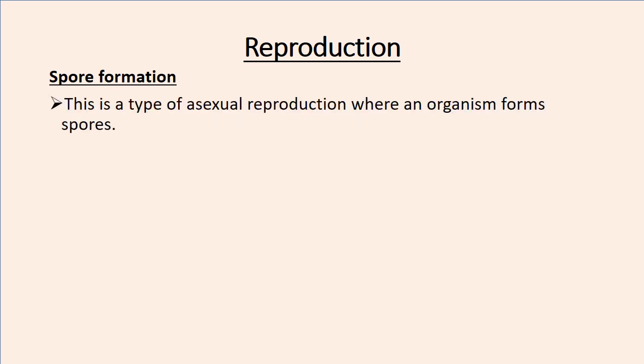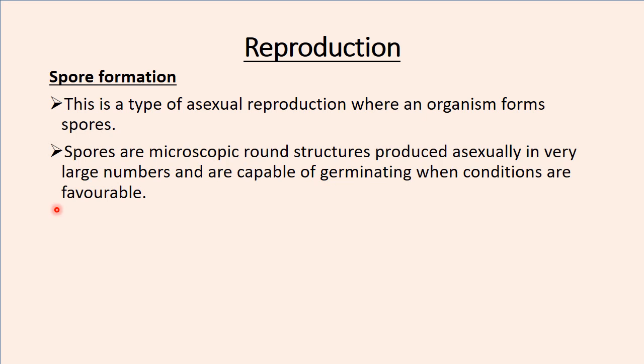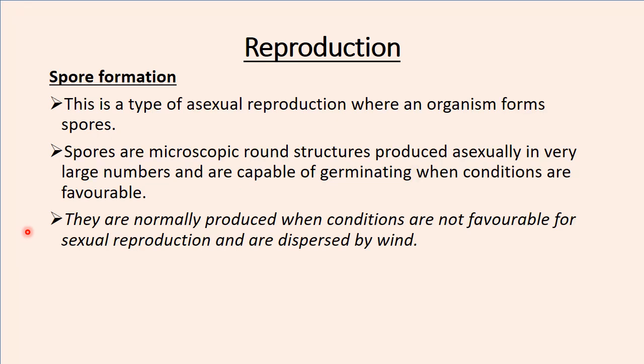Next is spore formation. This one we are a bit familiar with, because we discussed it during nutrition. So this is a type of asexual reproduction where an organism forms what are called spores. Spores are microscopic round structures produced asexually in very large numbers and are capable of germinating when conditions are favorable. Okay, so they are normally produced when conditions are not favorable for sexual reproduction and are dispersed by winds.